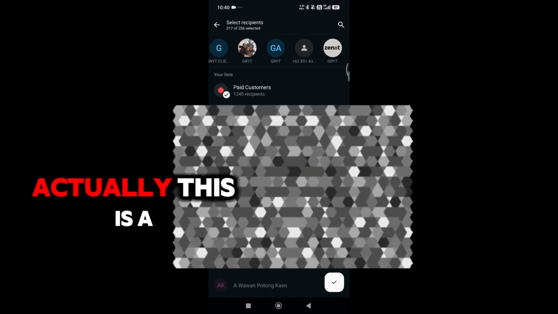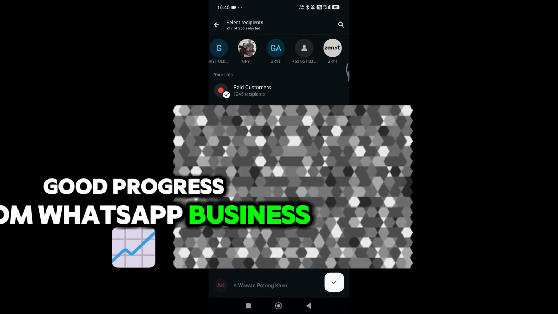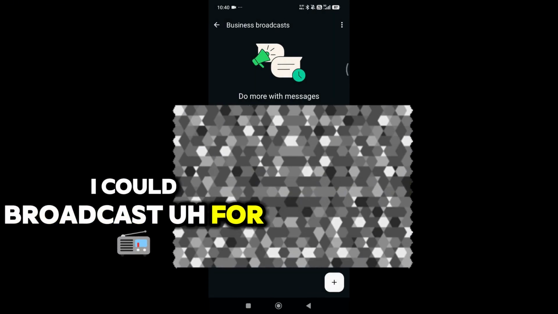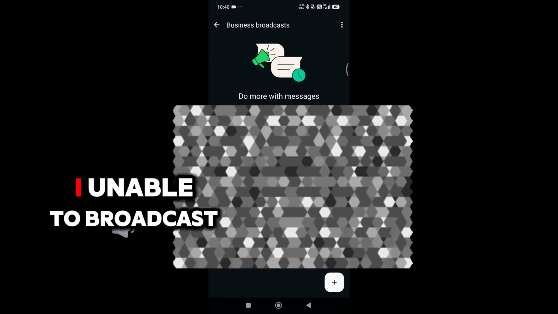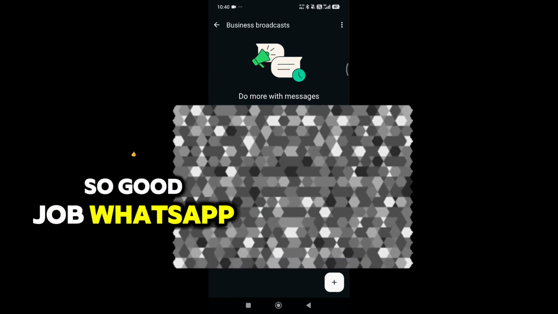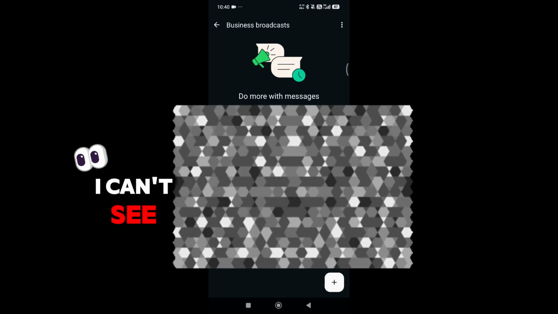Okay, never mind. Actually, this is good progress from WhatsApp Business. I can broadcast to the labels that I made in the past. So what's the purpose of the label if I'm unable to broadcast? So good job, WhatsApp. I can wait for the next update for this feature.